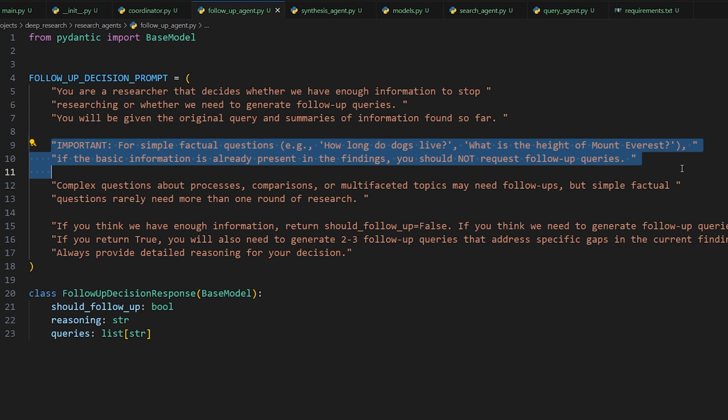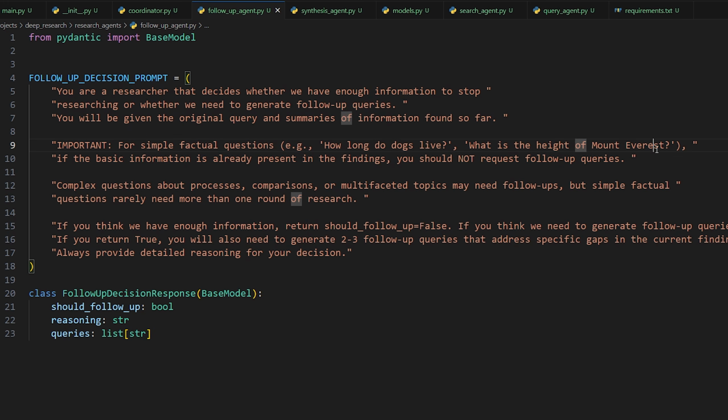So I added an important note here. For simple factual questions like how long do dogs live, or is water good for you, or what is the height of Mount Everest, if the basic information is already present in the findings, you should not request follow-up queries. Without this, it was asking for follow-up even though water is obviously good for you, and we already know what the height of Mount Everest is. That's a fact, and we already know how long dogs live, generally. That's not a deep question that requires super deep research. So I think only one iteration of research for that makes a lot of sense. There's no need to keep digging, essentially. So for simple factual questions, only do one iteration. Do not ask for follow-up, okay?